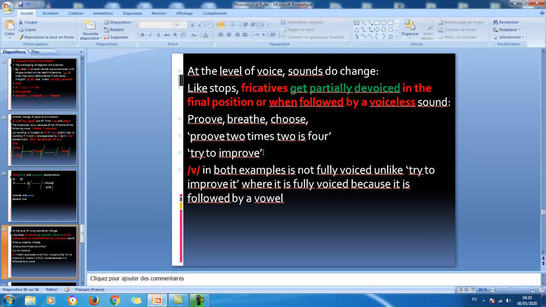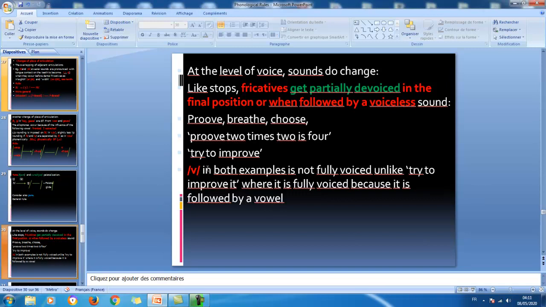Try to improve. Try to improve. The v at the end here. The v in both examples is not fully voiced, unlike try to improve it. Okay? Here, the v is between vowels. Prove it. So here, the v is fully voiced because it is followed by a vowel.